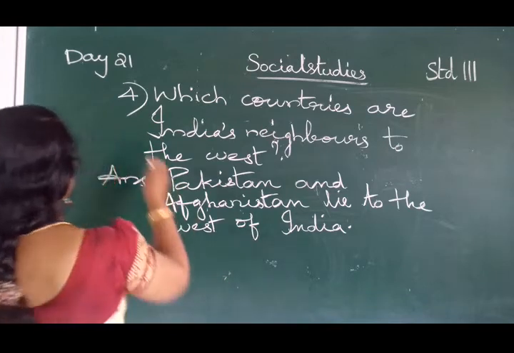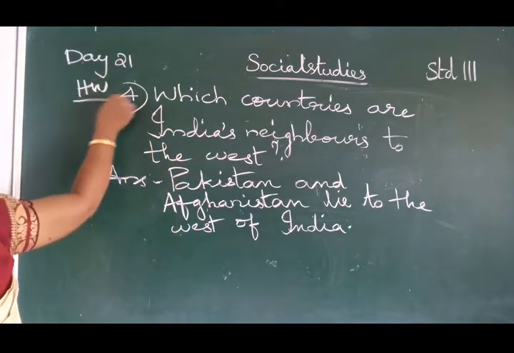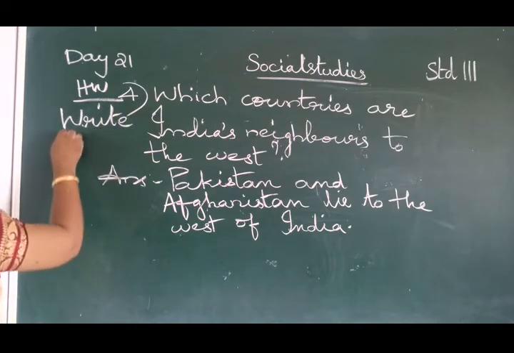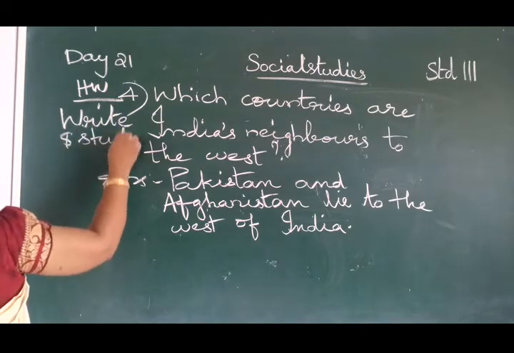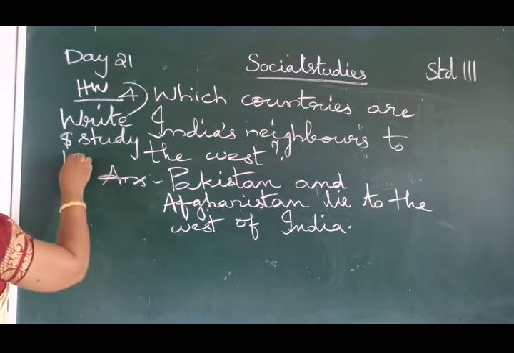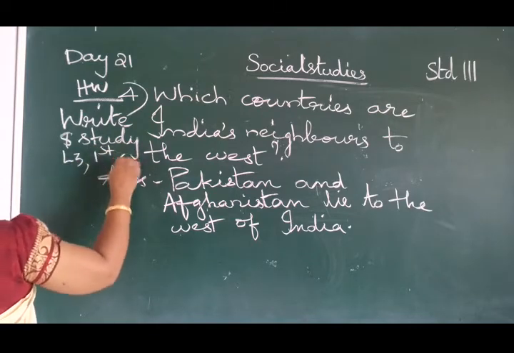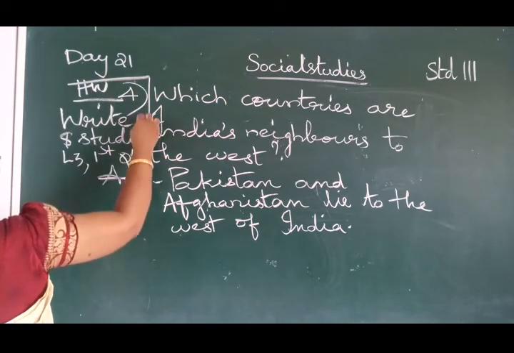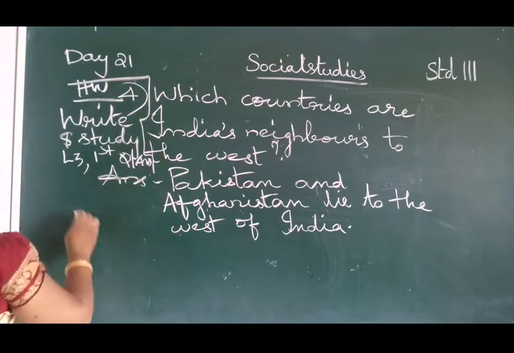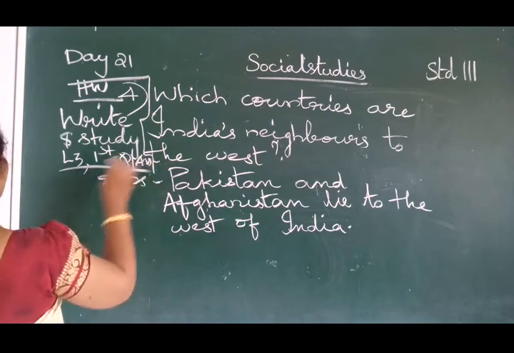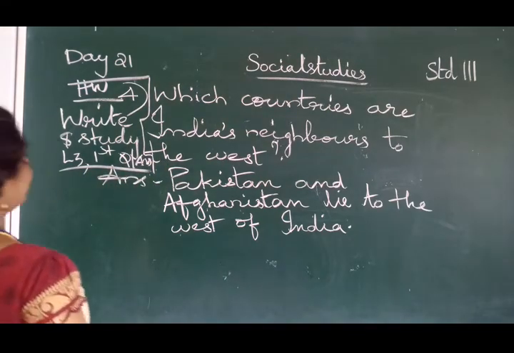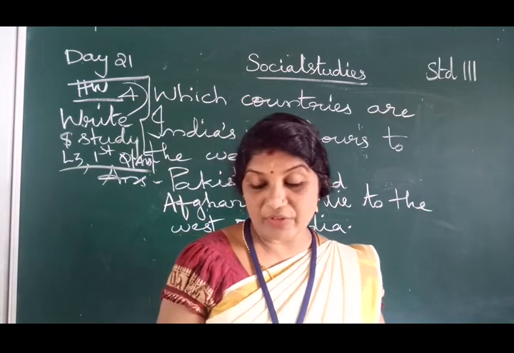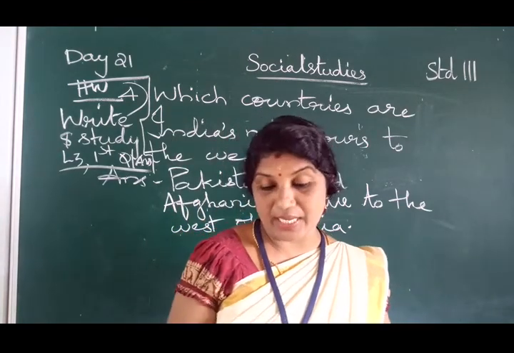Homework, write and study lesson 3, first question answer. How many times, sir? Five times. Okay, children, lesson 3, first question answer. Write five times and study.